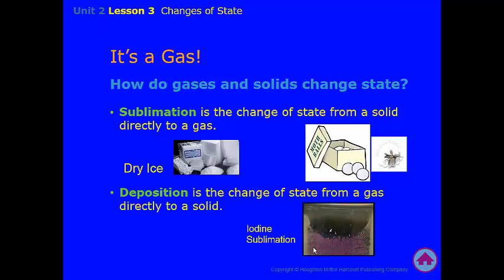Deposition is the change of state from a gas directly to a solid. So that's kind of the opposite of sublimation. Sublimation is going from a solid to a gas. Deposition is going from a gas to a solid. In your book, there's a great picture of deposition. So their example is an icy window. You have water molecules as a gas floating around inside your house, not a dangerous type of gas. At night, when the temperatures get low enough and those gas molecules come in contact with your windows, which are cold, they can actually turn directly to a solid, and you'll have ice on your window.